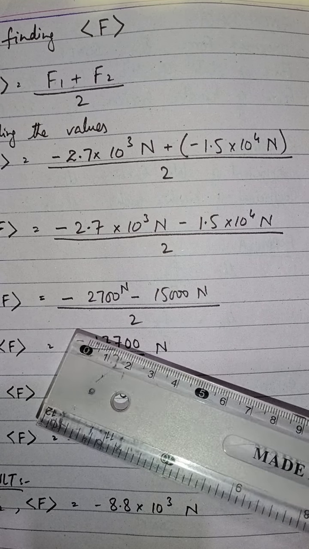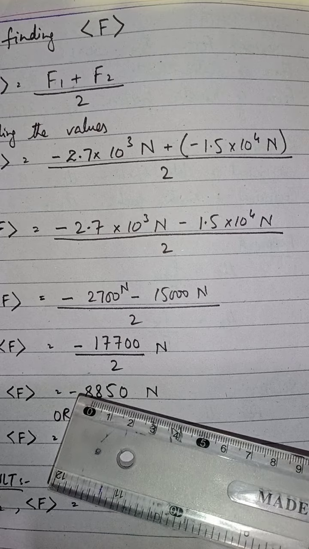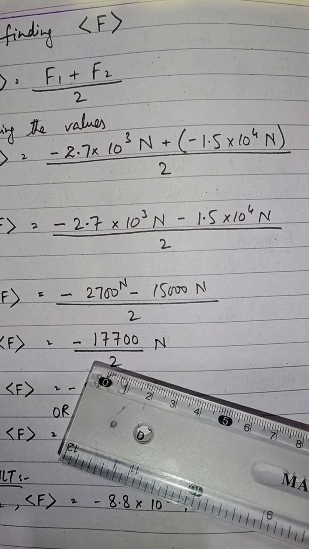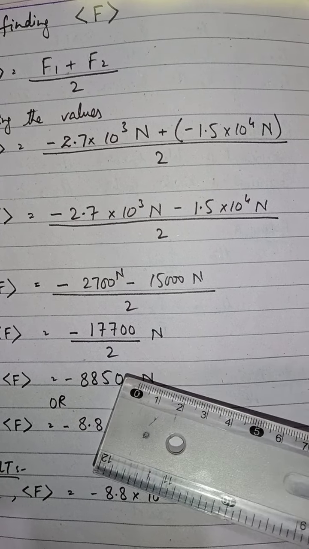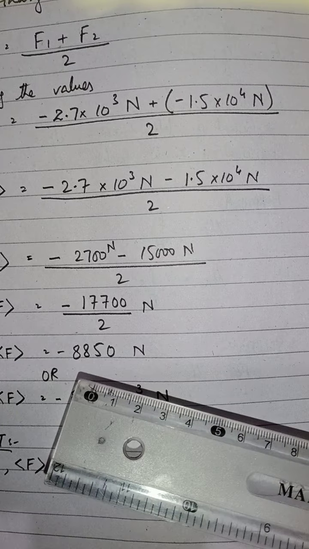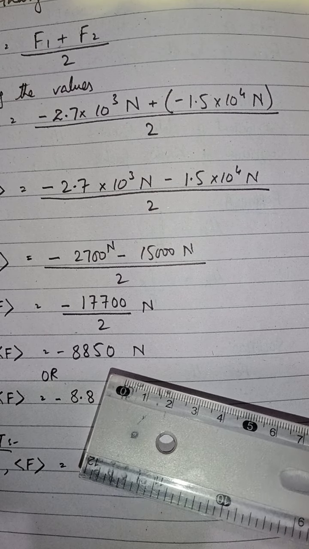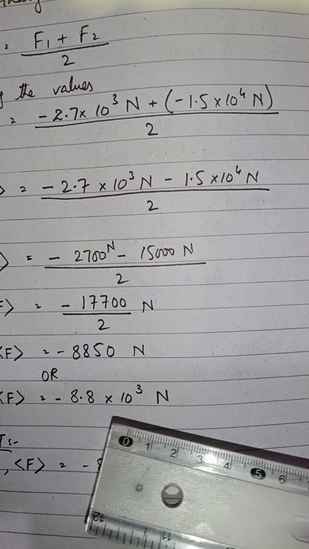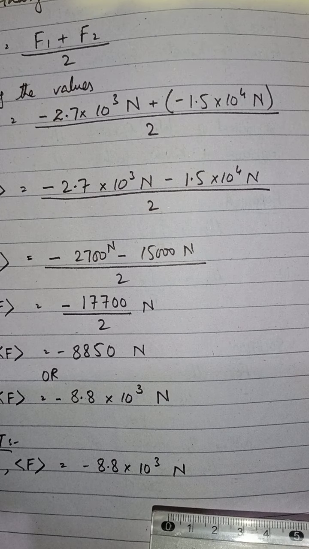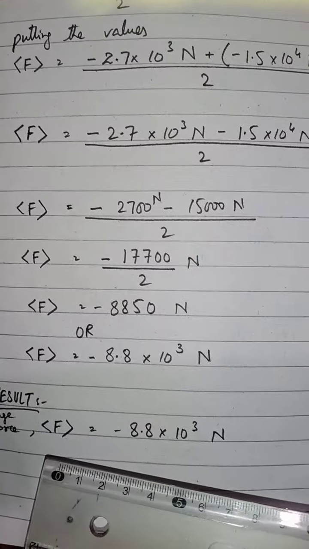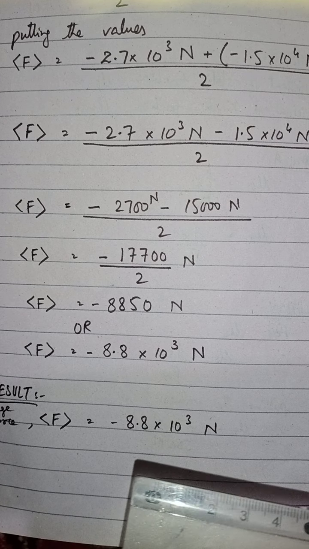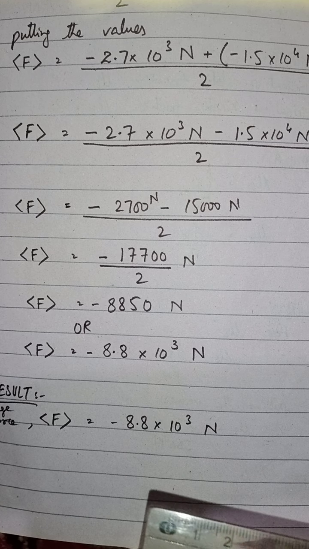By adding these two values, we get 17,700 divided by 2 Newton. And by dividing, we get 8,850 Newton. Converted into standard form, we get 8.8 into 10 to the power 3 Newton. Now, our result is average force equals minus 8.8 into 10 to the power 3 Newton.